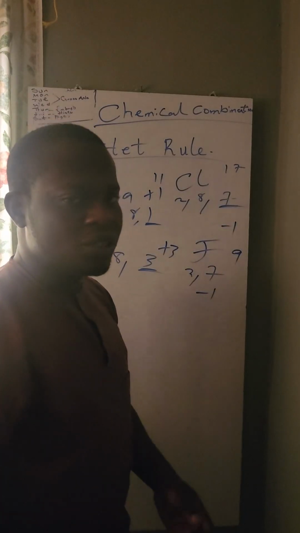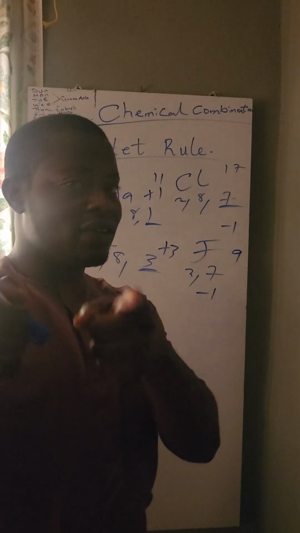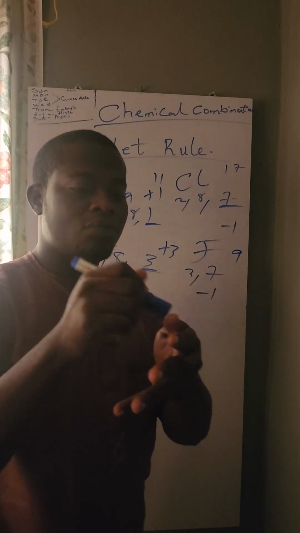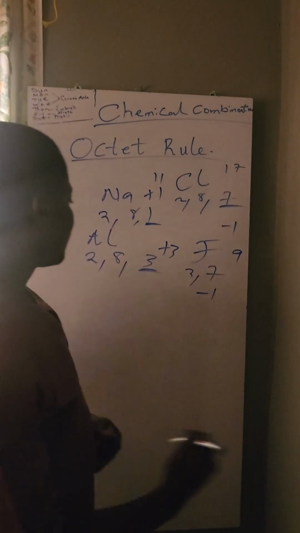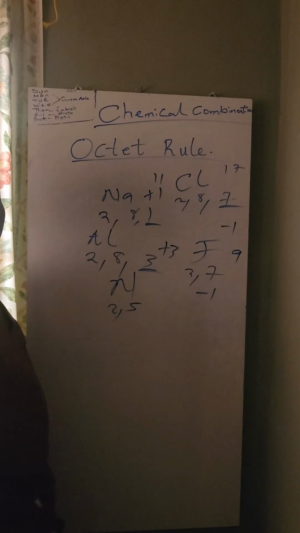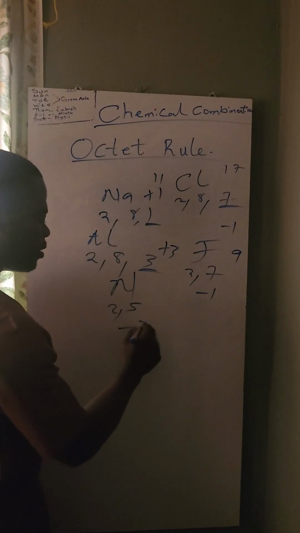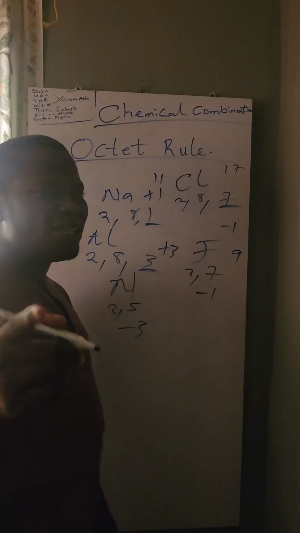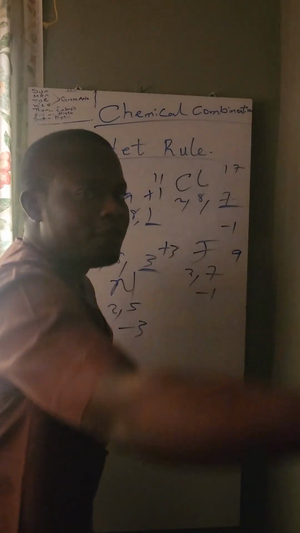Right? Let's look at nitrogen. Nitrogen is number what? Nitrogen is number 7, right? Hydrogen, helium, lithium, beryllium, boron, carbon, nitrogen. Nitrogen is number 7. That's 2, 5. Subtract 8 from it. That means the valence of nitrogen can be what? Minus 3.